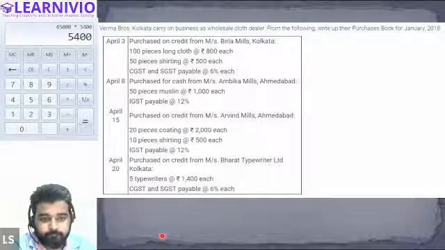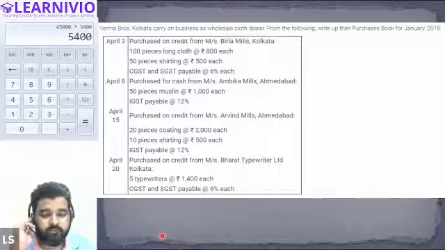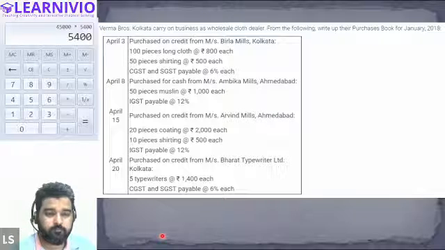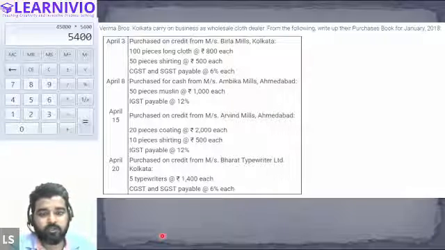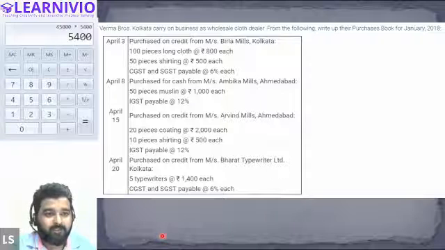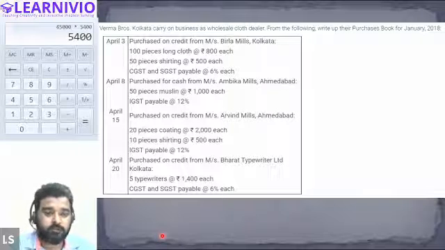So if it's not this cloth business, but generally a factory, will machinery be used as a raw material? Machinery is not treated as a raw material, Samiksha. Okay, sir. What is a raw material? Raw material is anything that gets converted into final goods. Anything that, during the process of production, gets converted into the final product is a raw material.